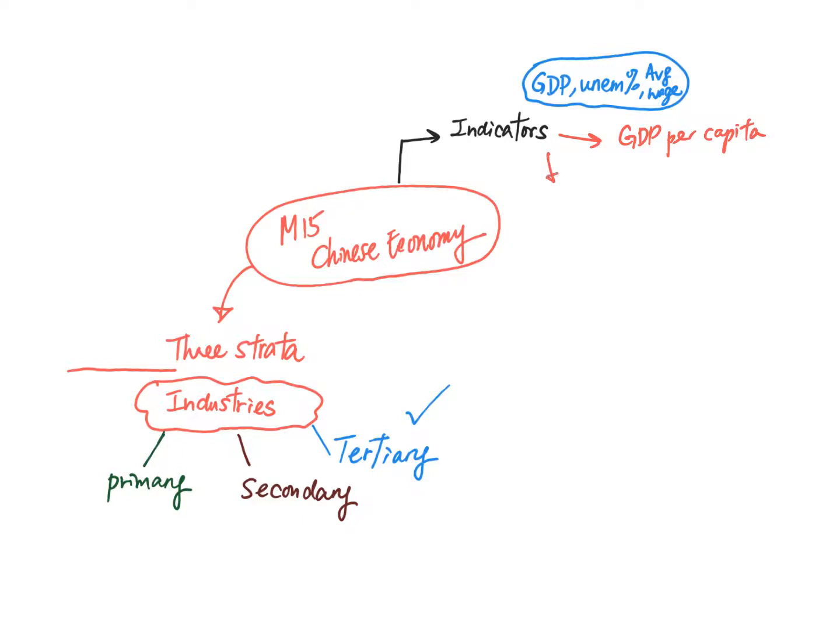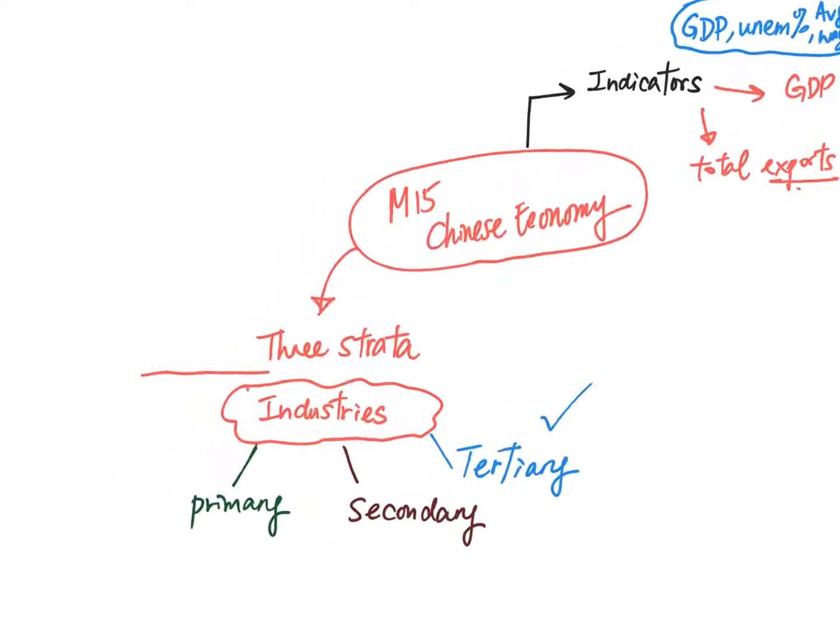The second one is about the value of total export of goods. The main word goes to the point: export. So it means that right now, as China is improving in economic performance, more exports have been done in the Chinese economy. So right now we move to the industries of China.